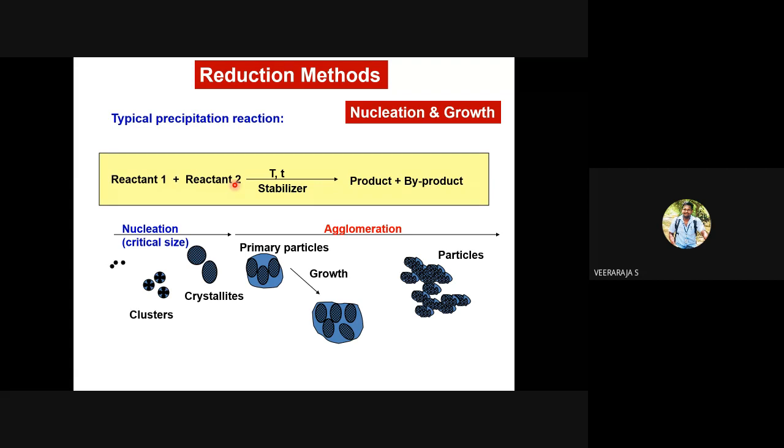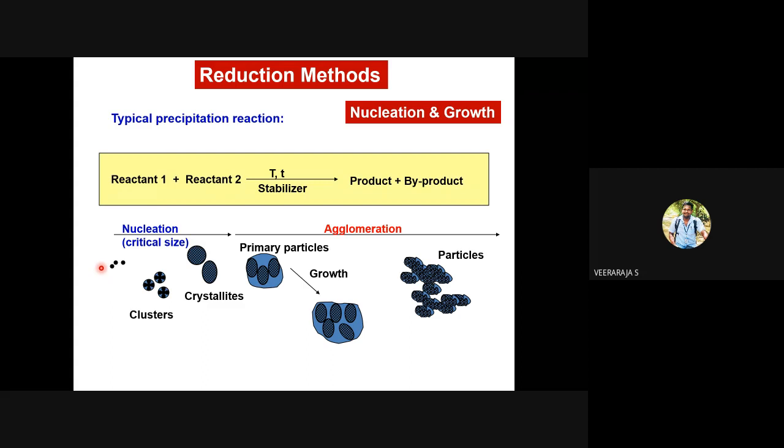A precipitating agent will not reduce a metal ion into metal, but reducing agents will be able to reduce a metal ion into metal. So reactant 1, reactant 2, then the reaction condition, it may be temperature or time, or add some stabilizing agents like thiols, etc. Then they conduct the complete reaction, and you'll be able to get nanoparticles as a product, maybe of course with some byproducts, maybe some oxidized product.